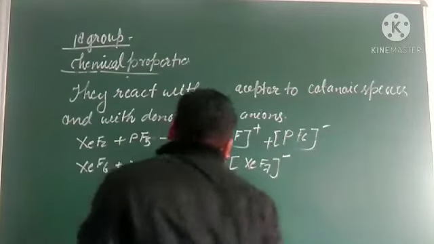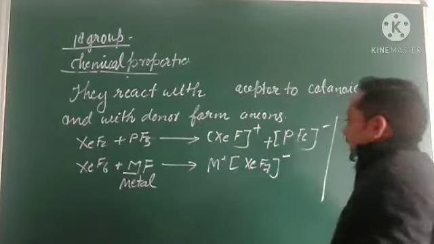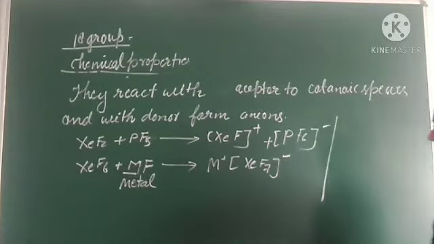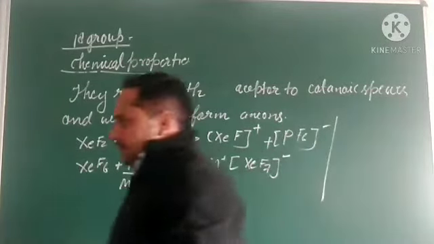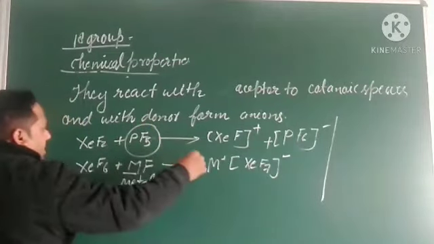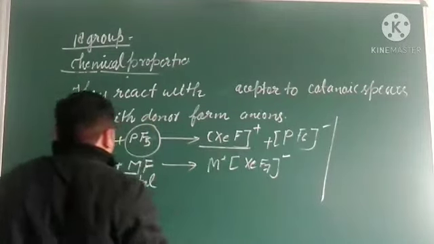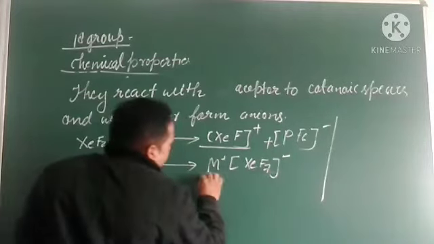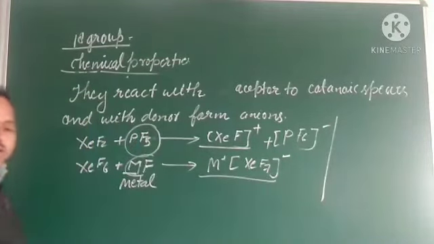So what we have seen is that they form anionic as well as cationic compounds by the reaction of different compounds. If it takes an acceptor, it forms cationic species. If it takes a donor, it forms anionic. Okay, so this we have discussed.